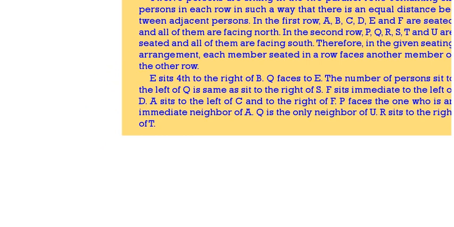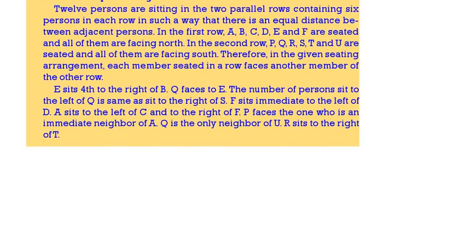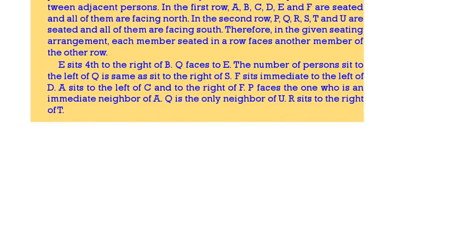Now 16 to 20. See 16 to 20. There are 12 persons in 2 rows. A, B, C, D, E, F are sitting in row 1 facing north. In row 2, P, Q, R, S, T, U are seated. All of them are facing south. See, there are totally 2 rows. So draw 2 lines like this.